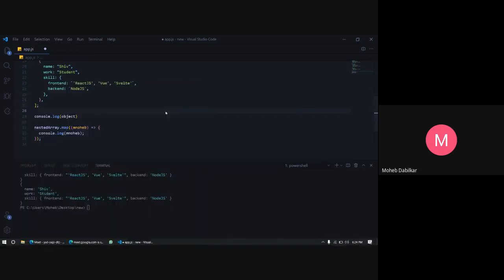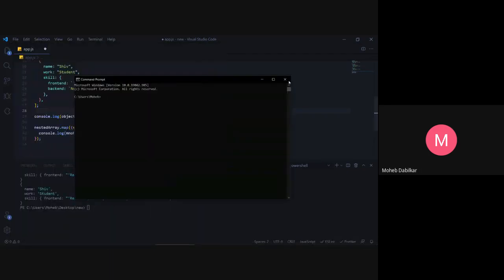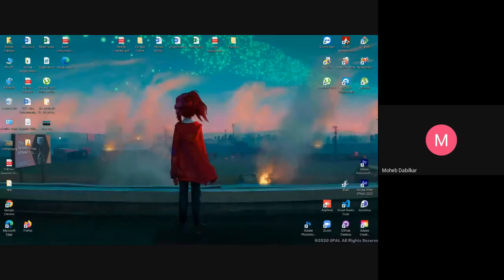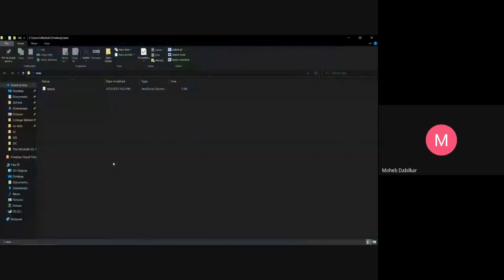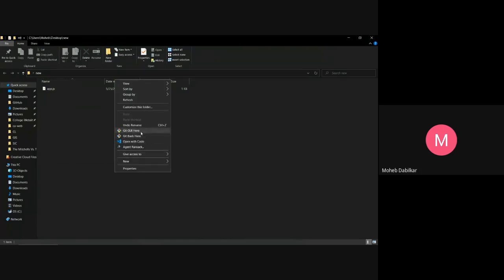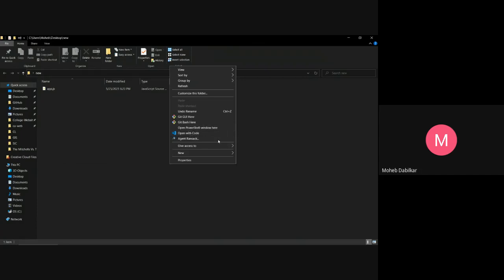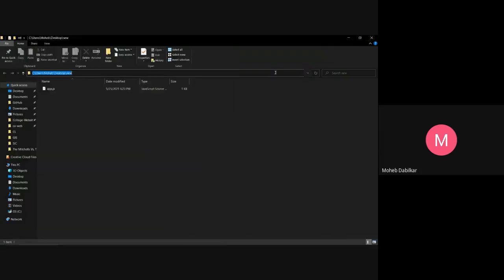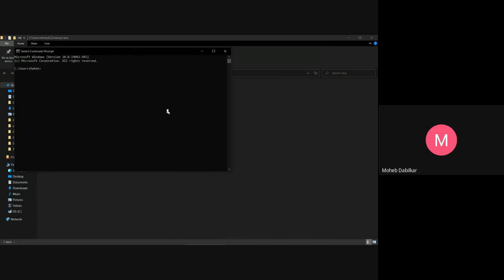Let me just open it in command prompt for now. This is Windows PowerShell, I don't want this.